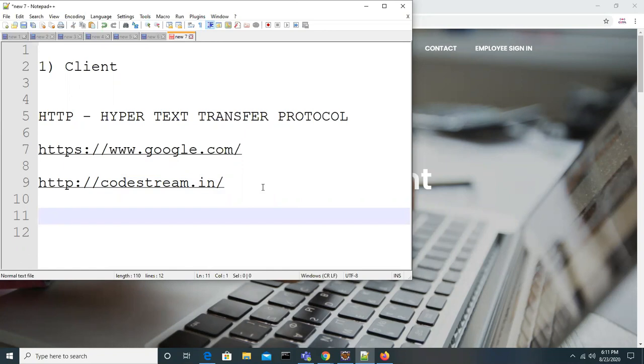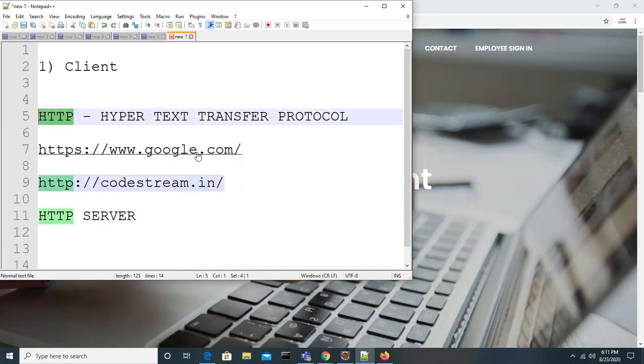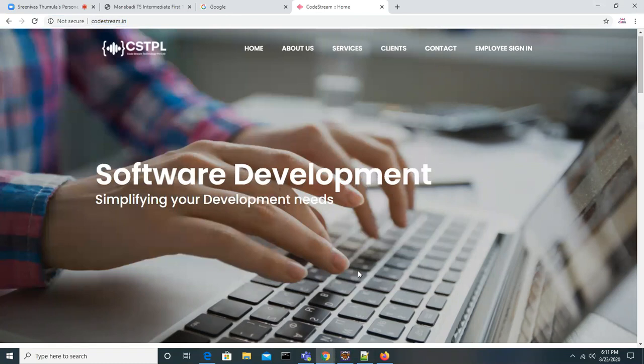What is the format? The server is the opposite side, to whom it is going to send the input, so that also has to know HTTP. If the server knows HTTP, we can call it an HTTP server. Mainly you have to understand what is HTTP and what is an HTTP server. You understand the protocol, the language. We'll see the instructions there.